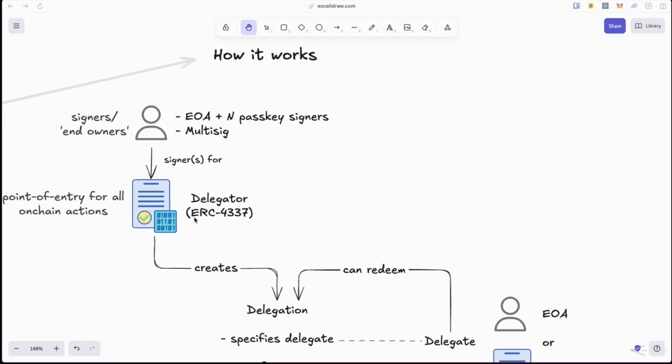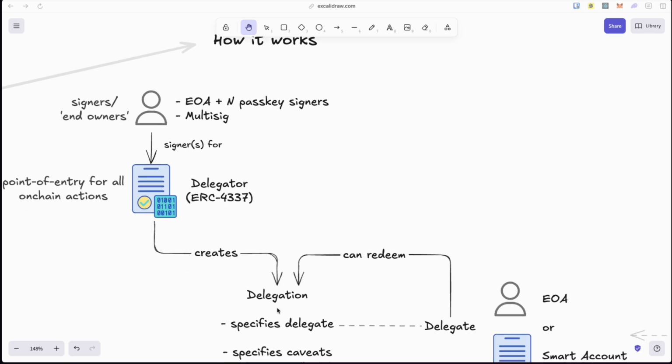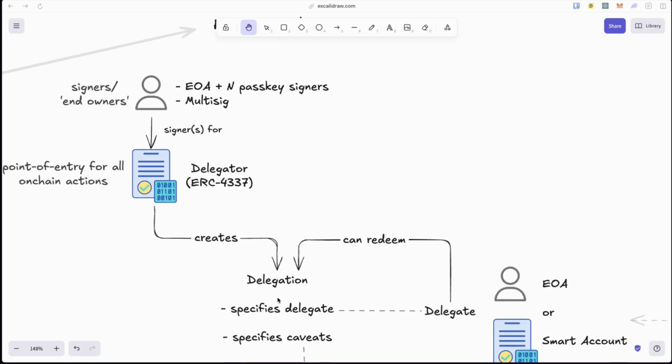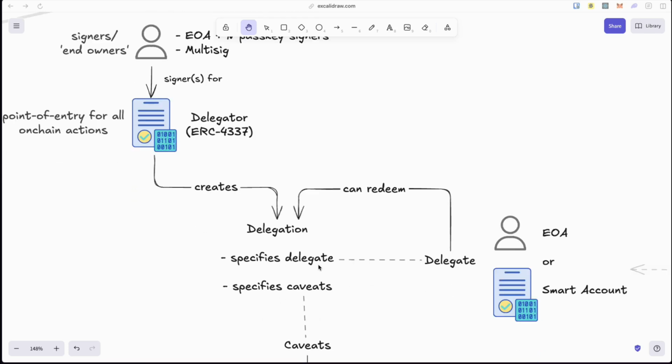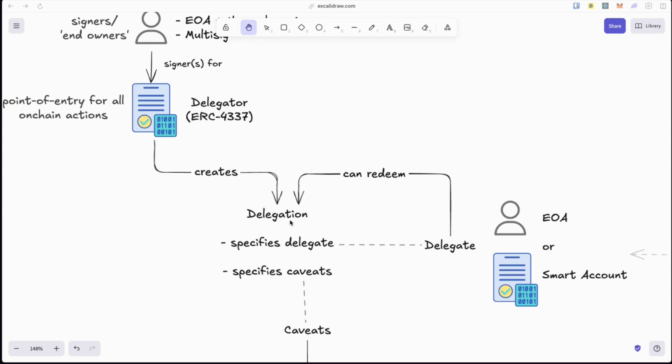Now, through the Delegator, the signers can create delegations. These delegations can be stored off-chain, and they contain important information such as the delegate's address, which can be an EOA or another smart contract account, and the caveats that apply to the delegation. Caveats serve to restrict what delegations can do.